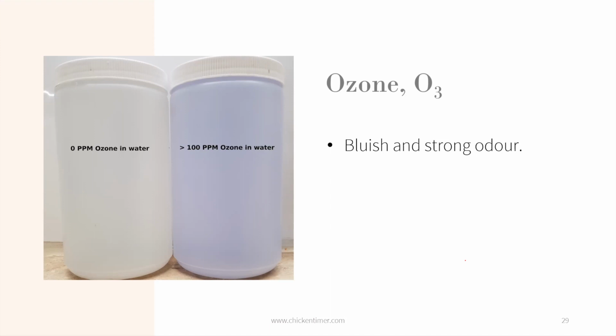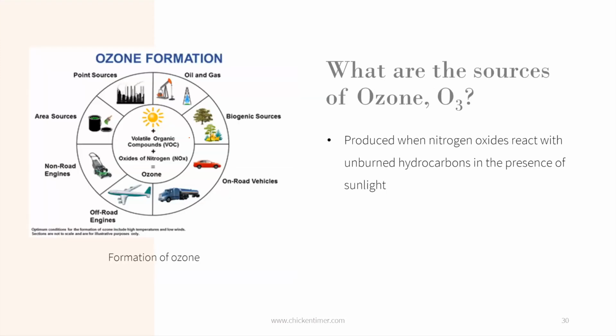You see two containers of water: the perfectly colorless solution is 0 parts per million ozone, meaning there's no ozone. The other one has ozone and is bluish in color. You get ozone when oxides of nitrogen react with unburned hydrocarbons in the presence of sunlight. So it's a mix of your two pollutants and you get a third pollutant.